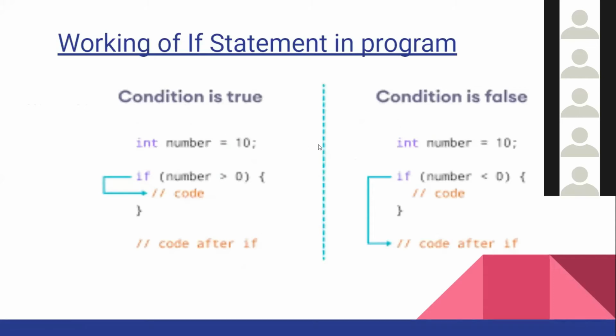I know it is a little blurry, but let's see. Int number equal to 10. If number is greater than 0, is the number greater than 0? Yes, number is 10, obviously it is greater than 0. So then it will do something. So the code written here, it will do that. This number greater than 0 is called a condition. Similarly, let's say int number is 10 and number is less than 0. Is 10 less than 0? No, so it will be false, right?